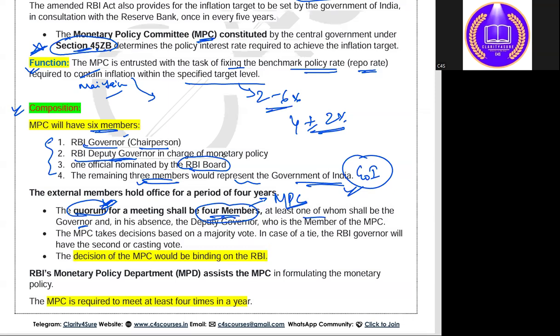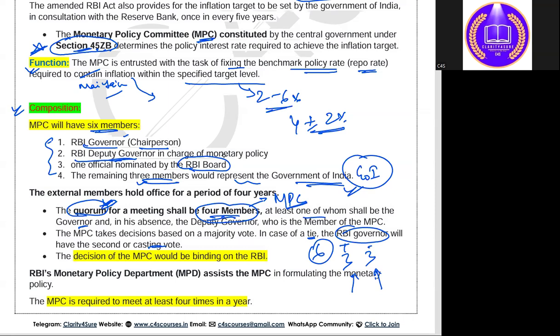The governor has the power of casting vote. Casting vote means if there are 6 members and the votes are 3 for positive and 3 for negative, in case of a tie, the RBI governor has the power to cast a second vote. Either he can vote for the positive one or for the negative.